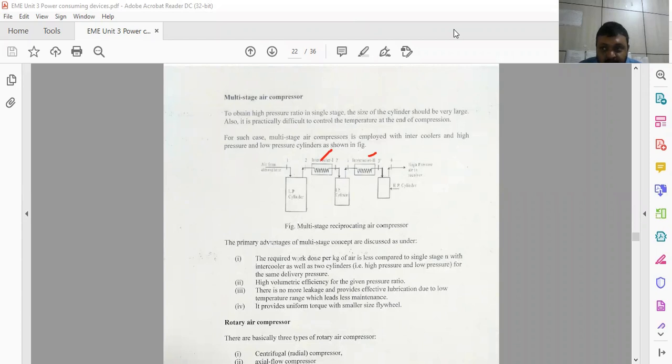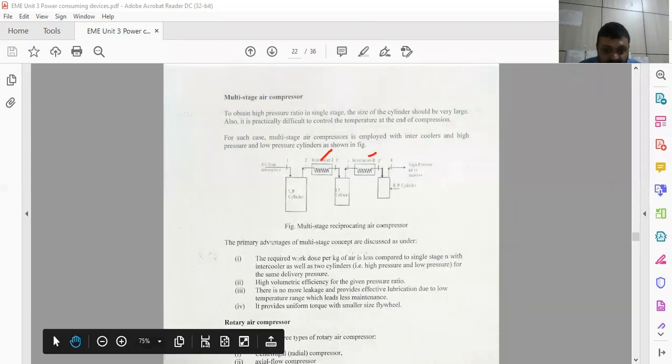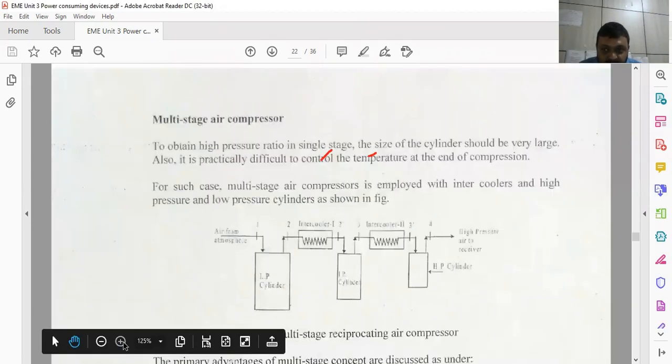I may zoom this so you can understand this figure more easily. Just have a look at intercooler 1, the low cylinder, the high cylinder, and here the air receiver, the pressure air receiver. Air from the atmosphere is added to the low pressure cylinder, then supplied to the compressor, then the second low pressure cylinder, then intercooler 2, and then the high pressure cylinder.